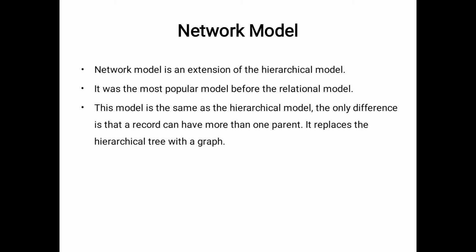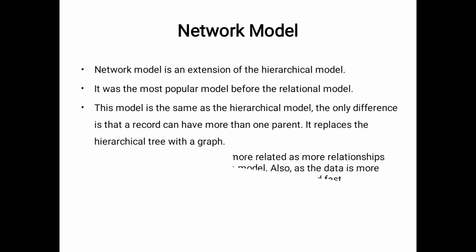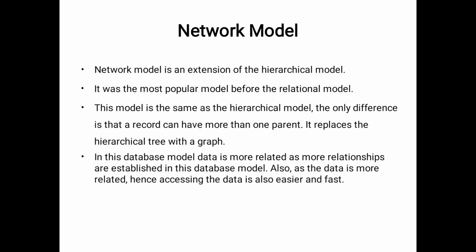Actually this model is the same as the hierarchical model. The only difference here is that a record can have more than one parent. That is the difference between trees and graphs. In the tree, each and every child maintains only one parent, but in the graph more than one parent is also possible. This is the only difference in the network model. Actually, that is one of the disadvantages of the hierarchical model.